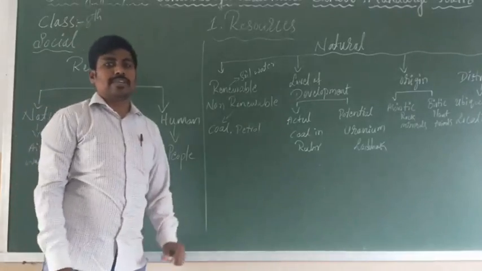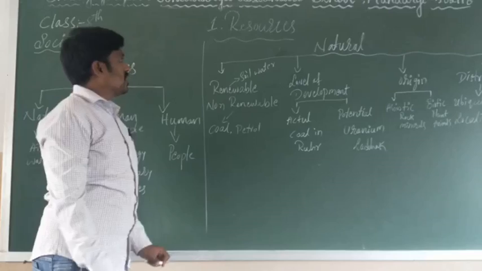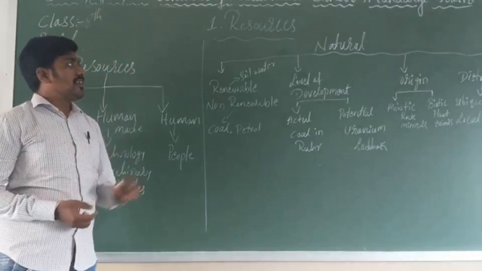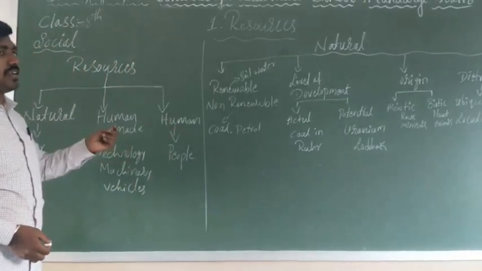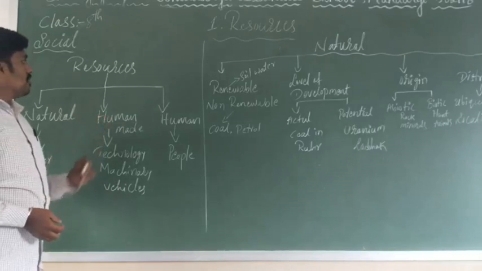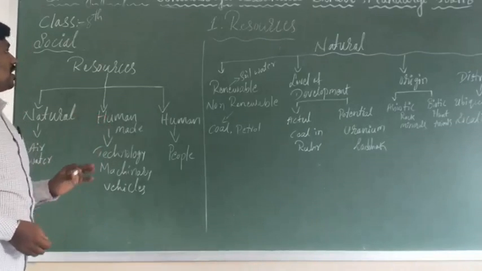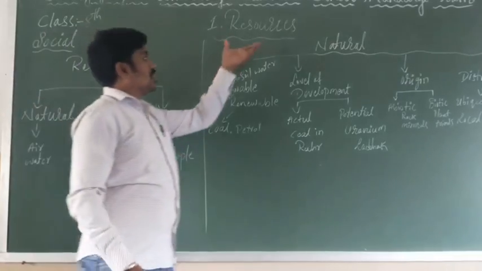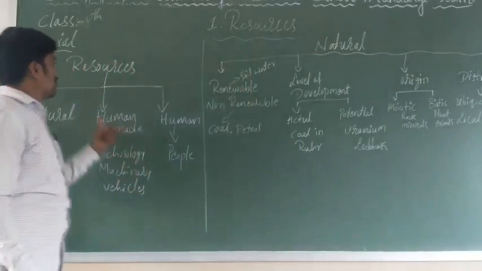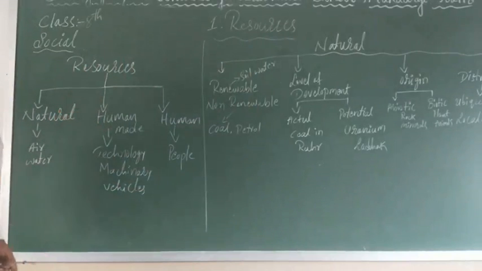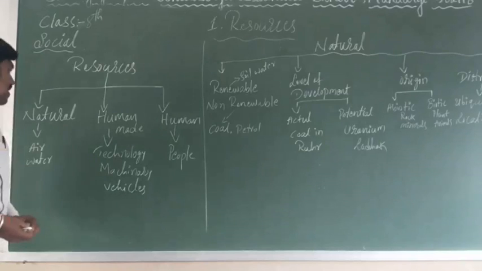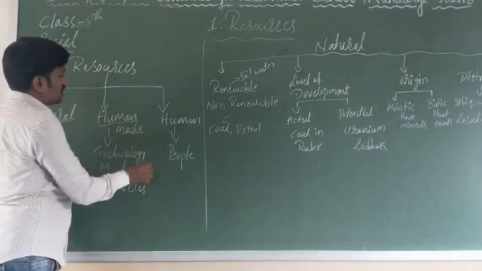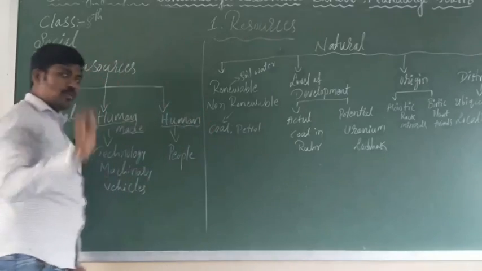We have already completed one class about resources. I think you remember the previous class, and the next content we are going to explain today. I hope you have understood the previous class. In that, we have divided resources into three types. What three types are there? One is natural resources, another is human-made resources, and the other is human as a resource.